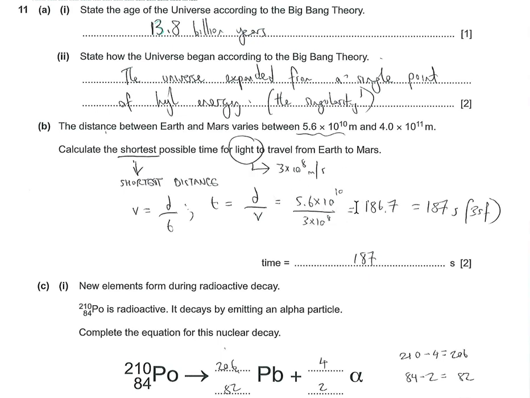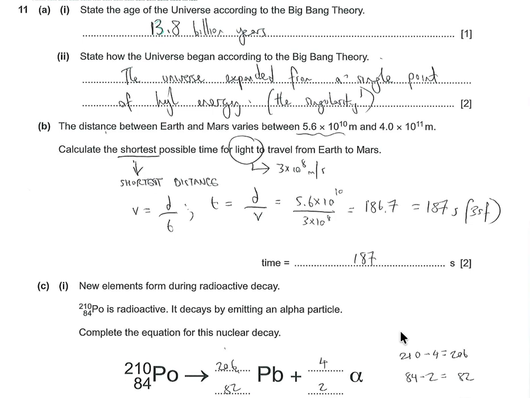You're going to divide that, and you're going to get 186.7, okay, 187, I think. Even in the mark scheme, you might have said 190. Again, if you've written 190, that's fine. It's 2 significant figures. Do not worry about that too much here. As long as they've seen that you're doing the right thing, that's enough.